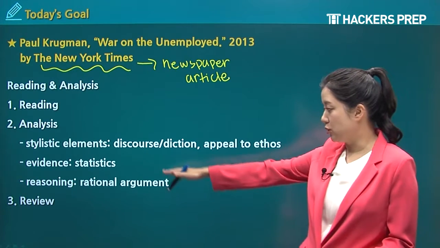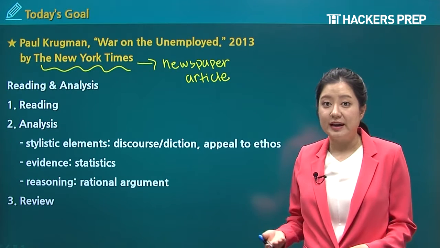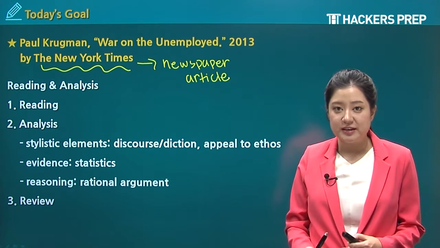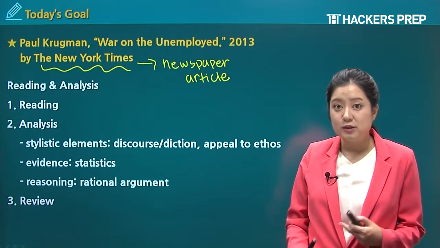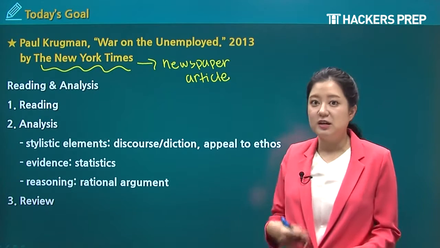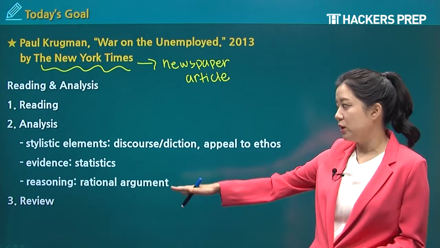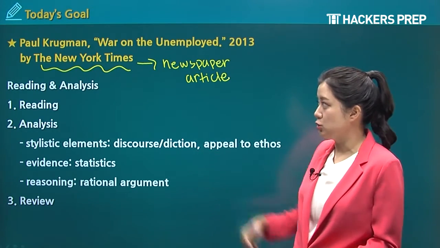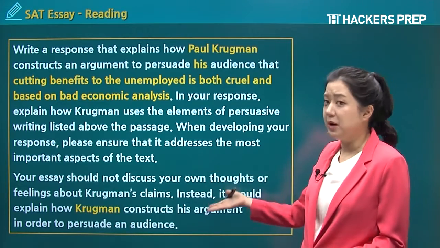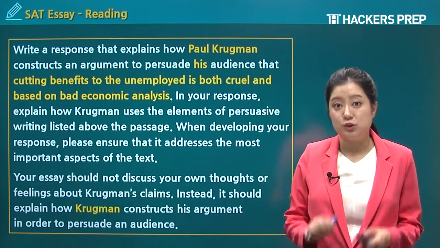The second rhetorical device, evidence, and specifically evidence, we're going to look at statistics. So you need to look for numbers, percentages, dollar signs, years. So make sure that you look for the numbers. And lastly, we're going to go over reasoning, which is a rational argument that is given by Paul Krugman. At the end, we're going to do a quick review of the main points and the rhetorical devices. Then let's go straight into this box. This box is given at the end of the passage. It's going to be your instructions.